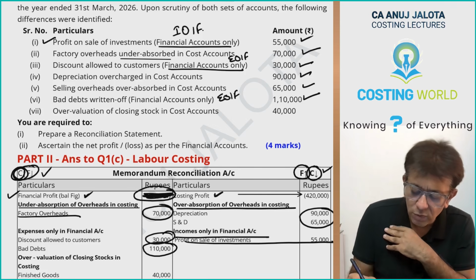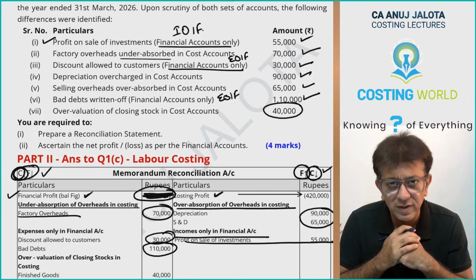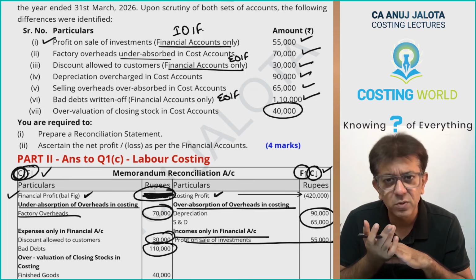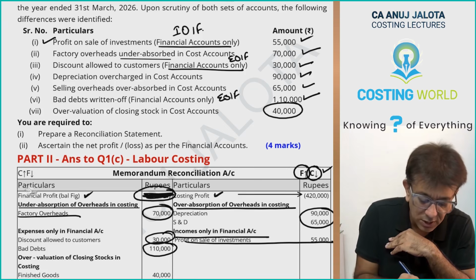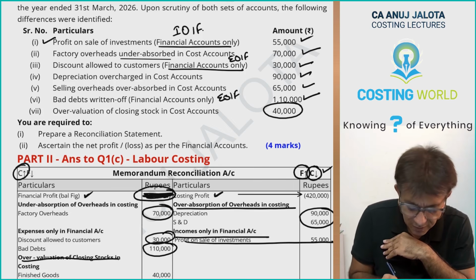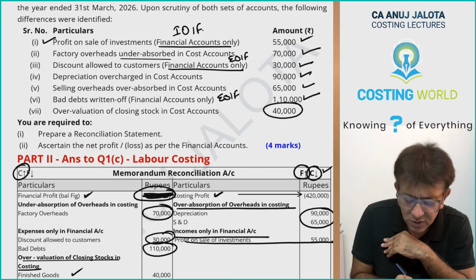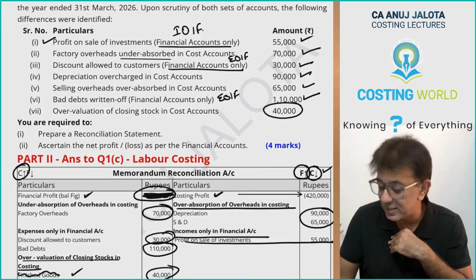Further, overvaluation of closing stock in costing. If stocks are overvalued in costing, closing stock is higher, profit is higher, no? So costing's profit is higher, because in costing closing stock is higher, no? So therefore it will be coming on this particular side. Overvaluation of closing stock in costing, it is not of finished goods, I guess it is simply just this particular thing, 40,000. That's it.